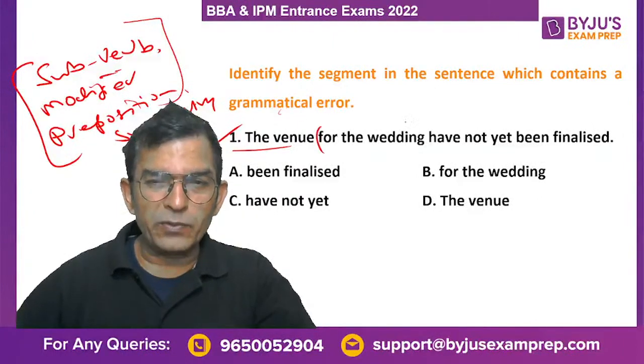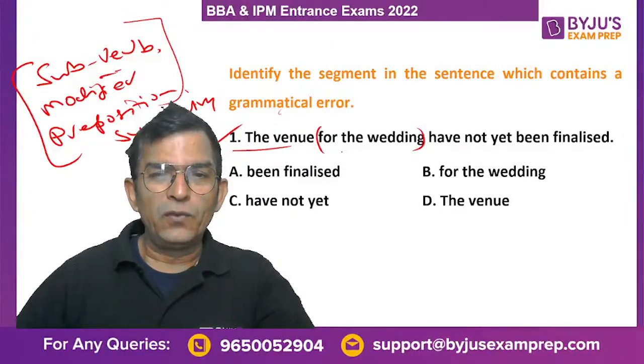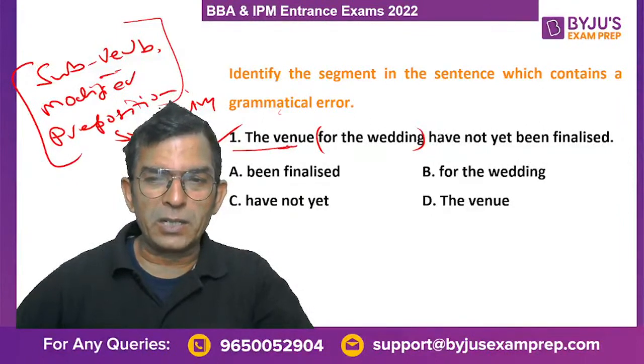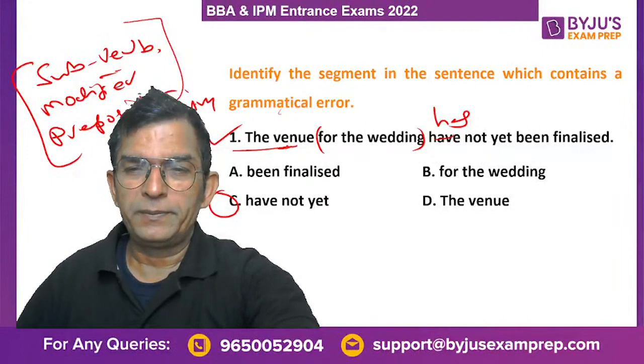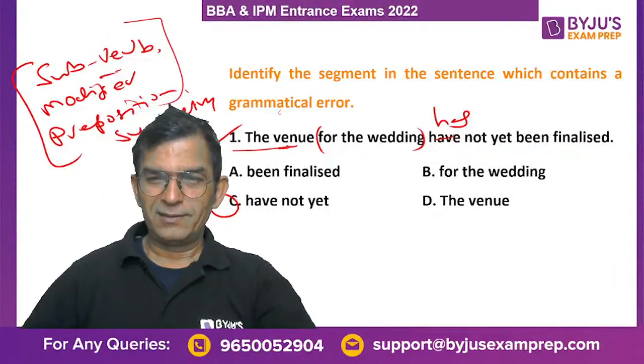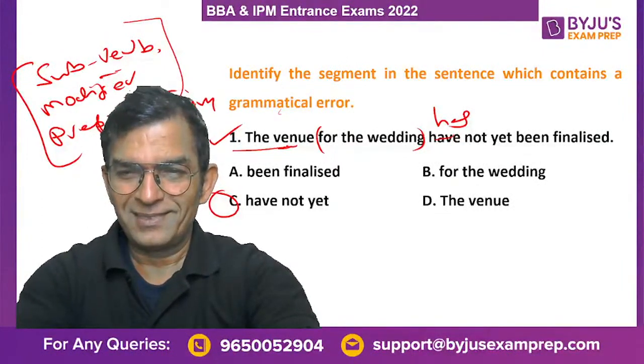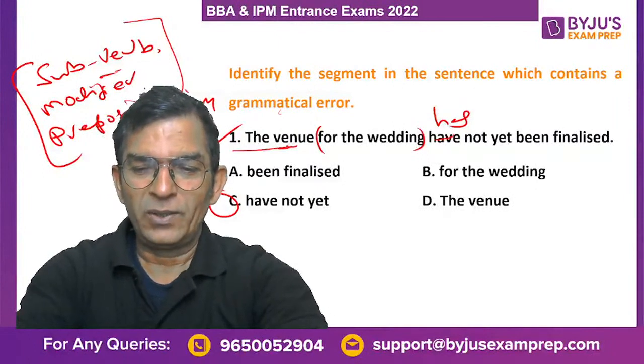अब इसमें तो सर सब्जेक्ट वर्ब भी फंस जाता है. फॉर द वेडिंग इज अ फ्रेज, द वेन्यू इज द सब्जेक्ट. यहाँ पर मैं हैज होना चाहिए. It was so easy. C is the correct answer, right? It's so easy. Very good, Priyanshu. Very good, Vita. Okay, so that is the answer. Now to the next one.